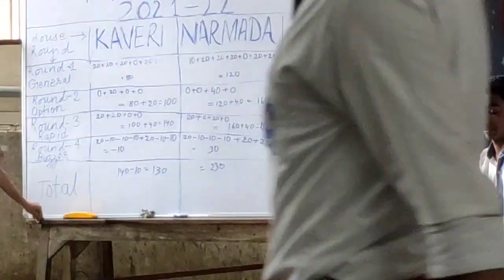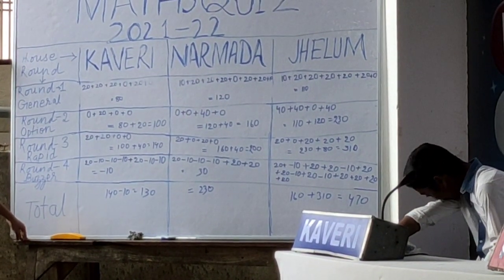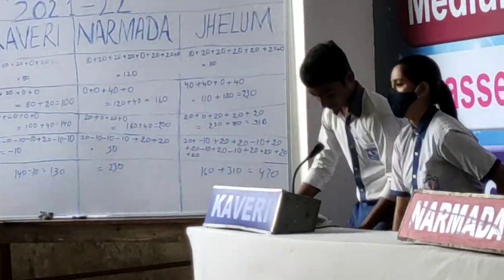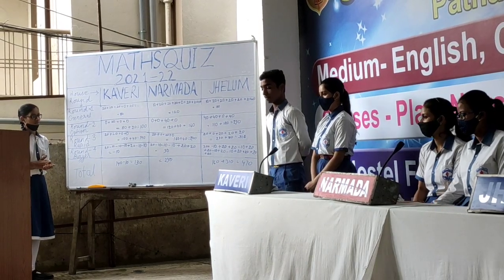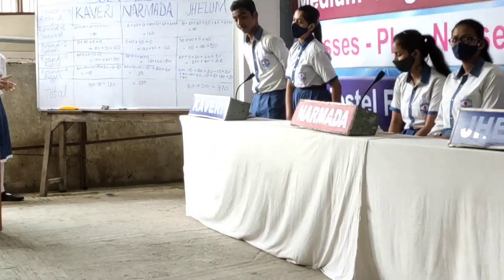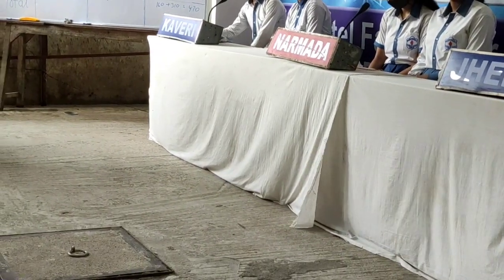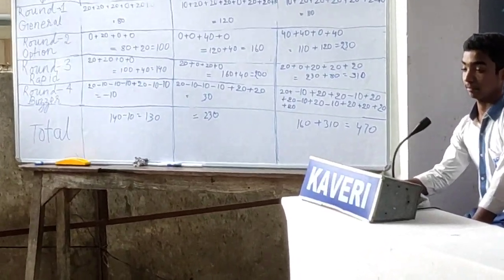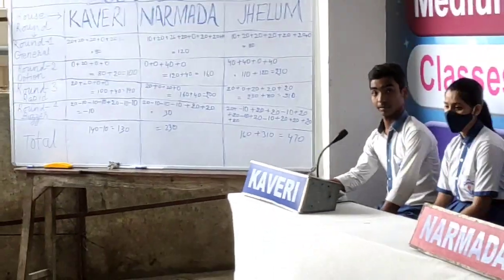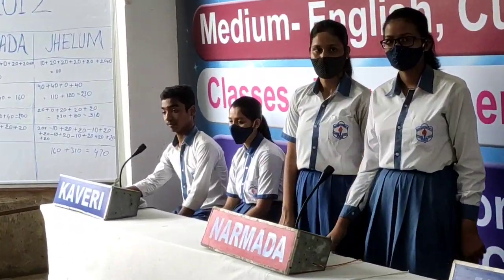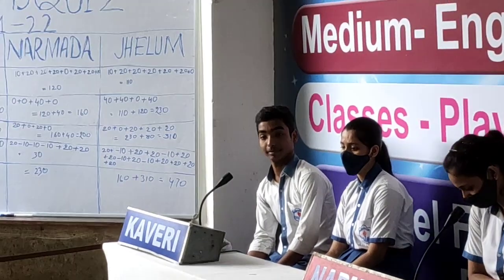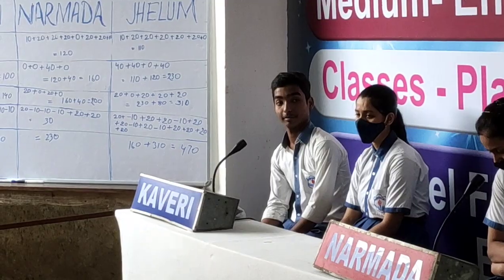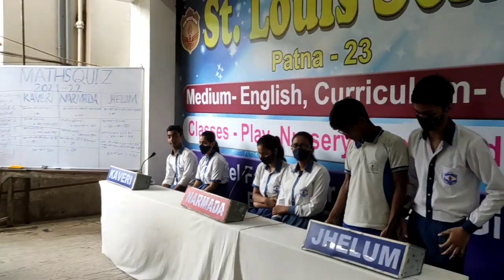Bronze medal, third place goes to Kaveri. Stand up, Kaveri, and sit down. Silver medal goes to Narmada. And the winner, the gold medalist of the math quiz of Group B, is Jhelam, Neeraj and Ankit. They did very well.